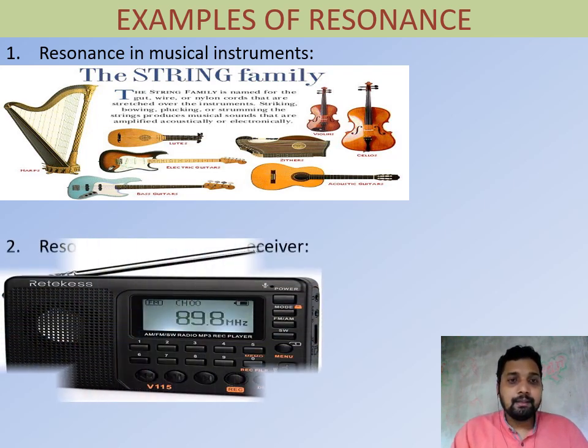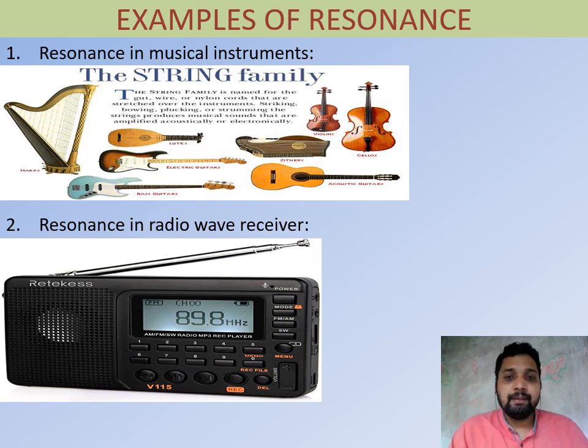Second one, in the case of wave receivers or radio channels, TV channels, all have a definite frequency. You have to set the frequency to get the sound from that satellite. In a radio channel, we set a frequency by using the knob, the tuner. Once the frequency matches the natural frequency of that radio channel or TV channel, we get the sound. For example, the Balangir radio station is 101.9 megahertz, so it will produce the sound.